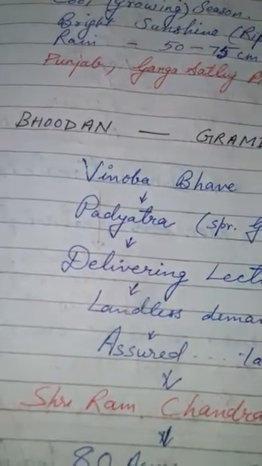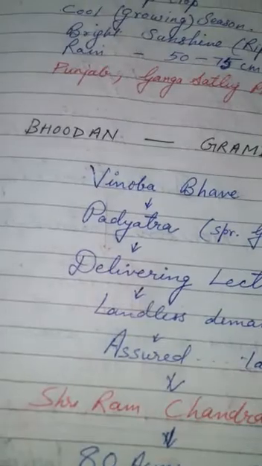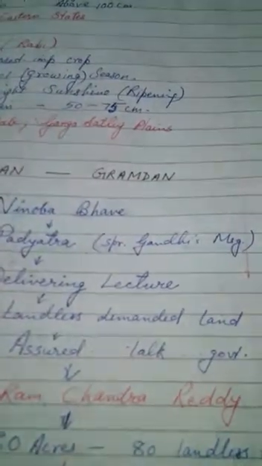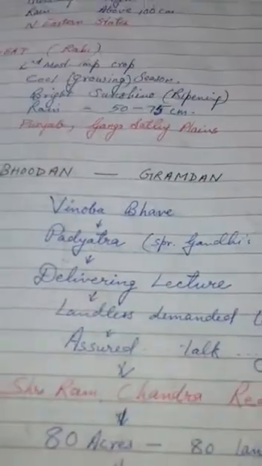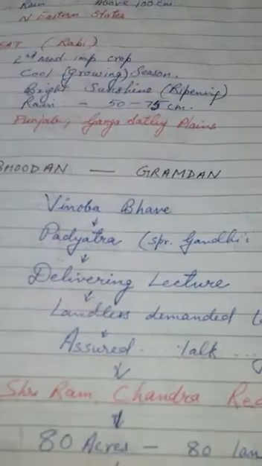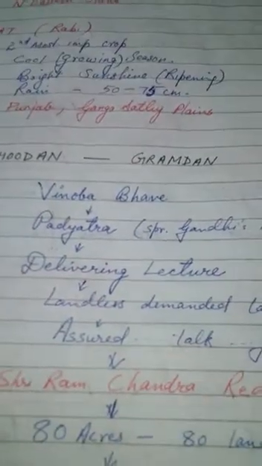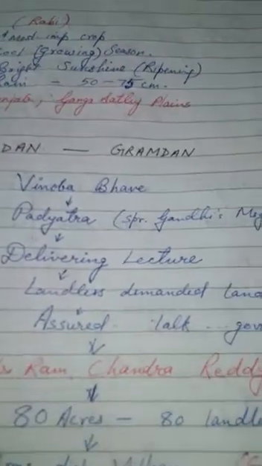After the martyrdom of Mahatma Gandhi, Vinoba Bhave undertook Padayatra in order to spread Gandhiji's message. He delivered lectures and conveyed the message of Gandhiji.